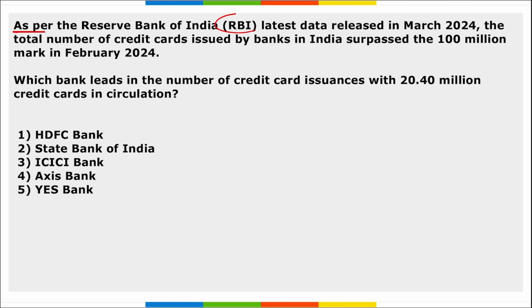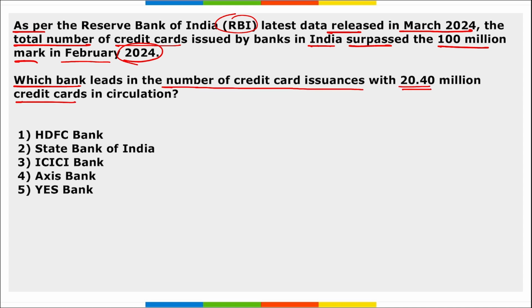Next, as per the RBI latest data released in March 24, the total number of credit cards issued by banks in India surpassed 100 million mark in Feb 2024. Which bank leads in the number of credit card issuances with 20.4 million credit cards in circulation? So, which is it? It is HDFC Bank. HDFC Bank leads in the number of credit card issuances with 20.4 million credit cards in circulation. HDFC, this is a private sector bank, largest private bank in India.